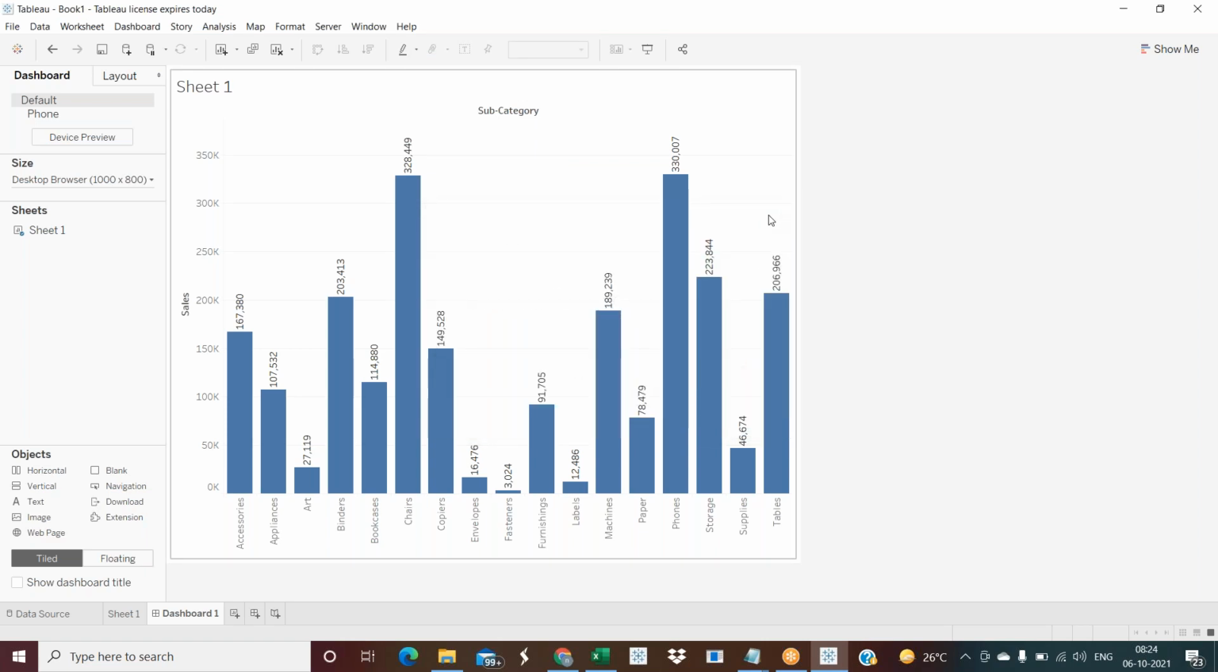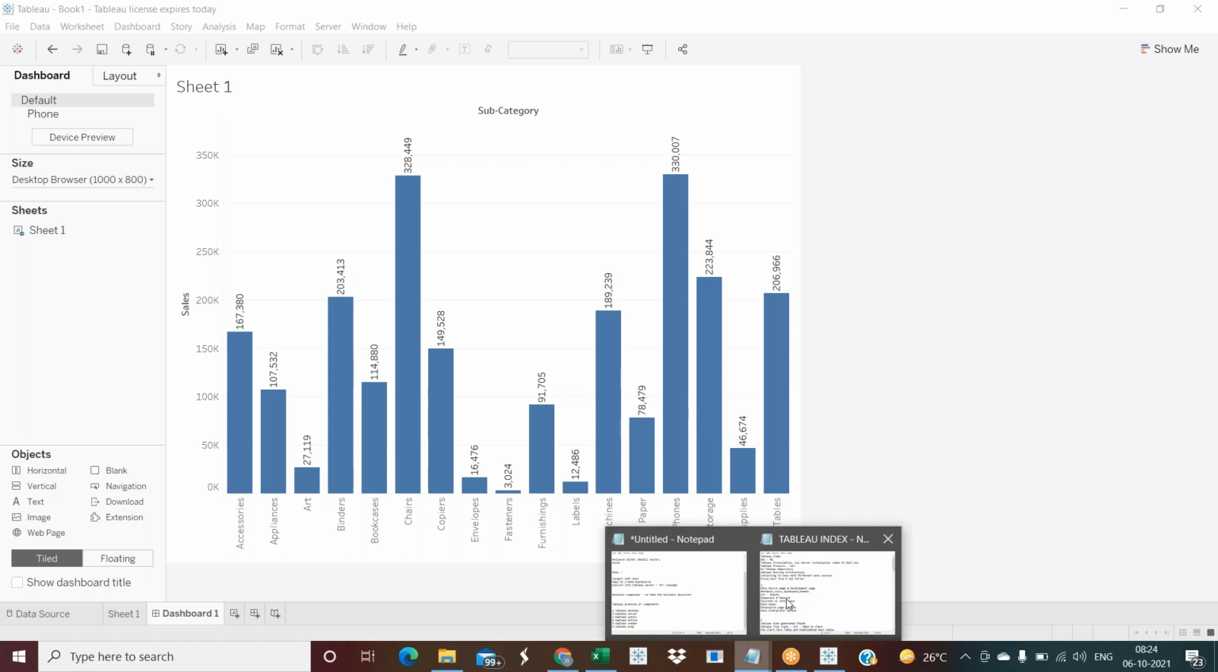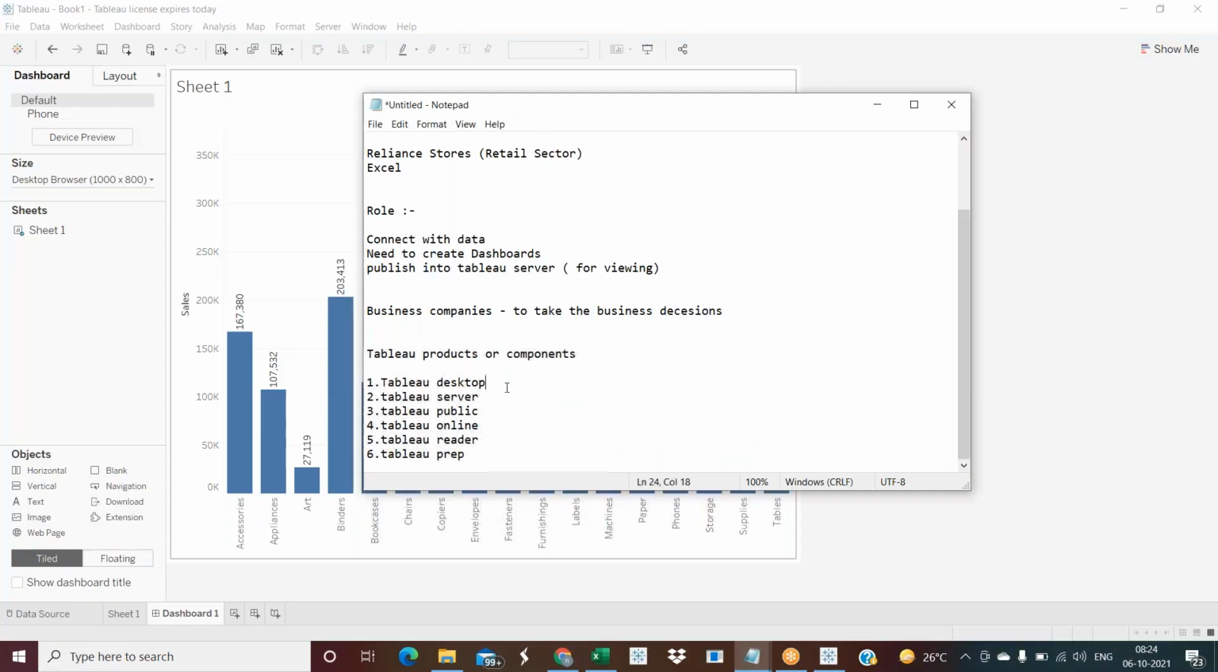What is the use of Tableau Desktop? By using Tableau Desktop, we are going to build dashboards. It is a development tool. Tableau Desktop is a development tool. We are going to develop the dashboards by using this Tableau Desktop.